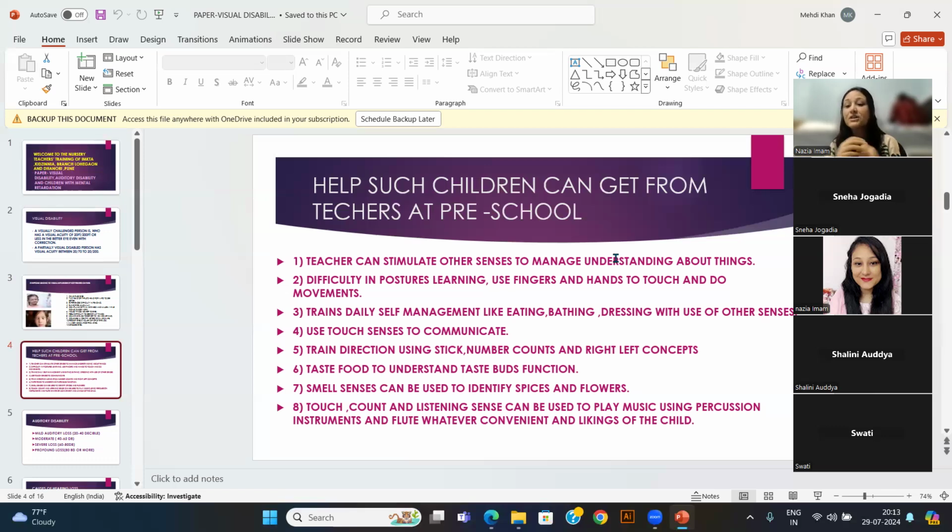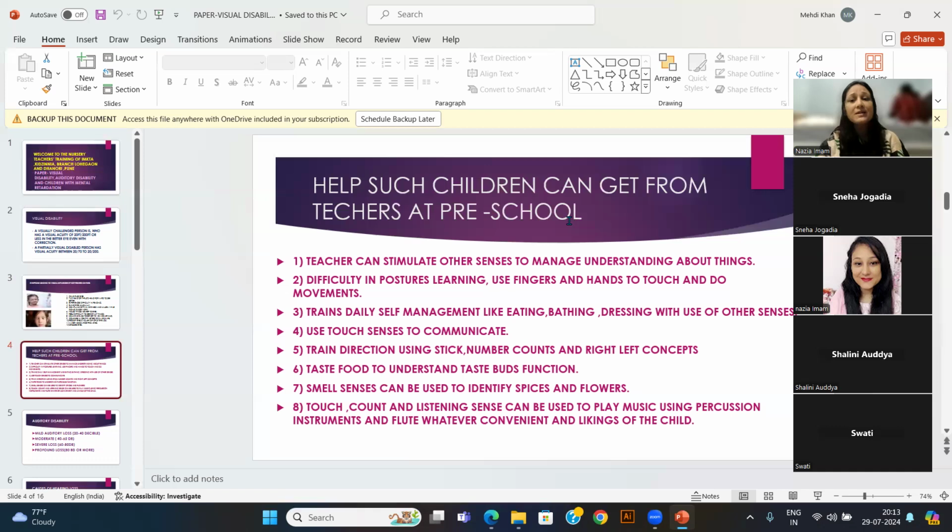If we are teaching number 3, we cannot write on the board because the child is unable to see. So how will we teach them number 3? We will give 3 balls in their hand, and by holding their hand we can say this is 1, 2 and 3. Like this, number concept can be developed in preschool.